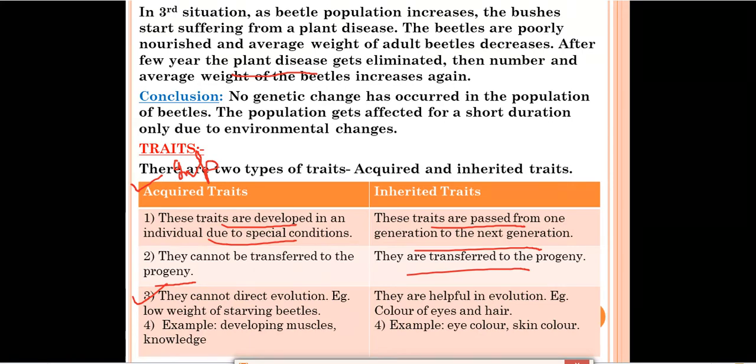Example of acquired trait: they cannot direct evolution. Example, low weight of starving beetles. In inherited traits, color of eyes and hair. As examples of acquired traits, you can write developing muscles, knowledge, and in inherited traits you can write eye color and skin color. The muscles cannot be transferred to the children or the offspring. Write that knowledge or any learning capabilities cannot be transferred to the children. Like that, in inherited traits, inherited means what we inherit from the parents. Like eye color we can take from our parents, skin color can also be the same. So these are the differences between the acquired traits and the inherited traits.